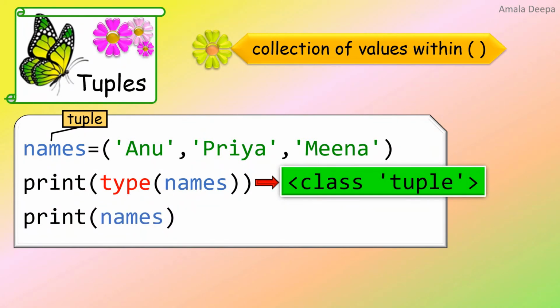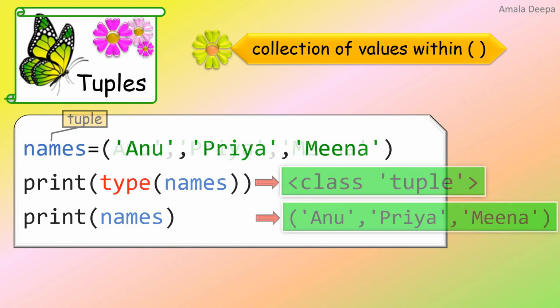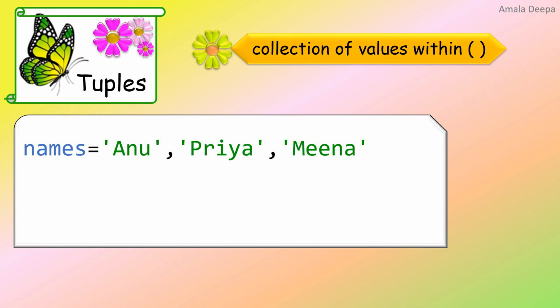Print names, that is printing the tuple object names, gives the output of the tuple within parentheses and the elements separated by comma. Now look at this. It is the same example, but now I have omitted the parentheses. Can you see here?